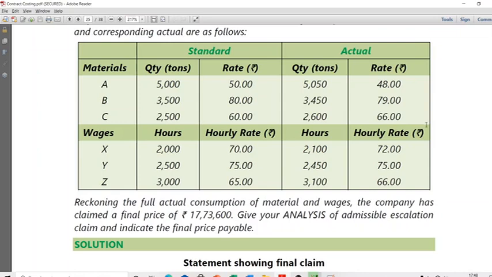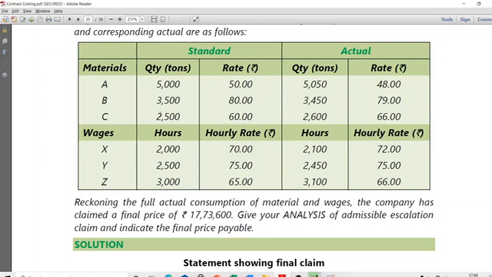Now the contractor is saying my actual cost is 2,600 into 66, which happens to be 1,71,600. But what I budgeted is only 1,50,000. Entire increase you give me extra. If the contractor says like this, you may tell the contractor, look, escalation is only for inflation.